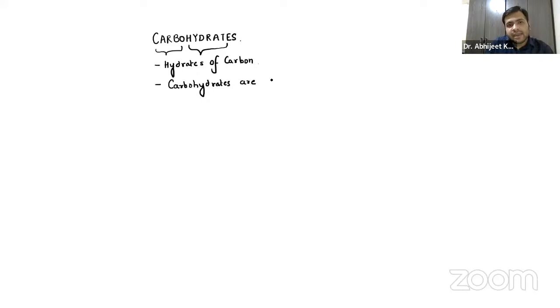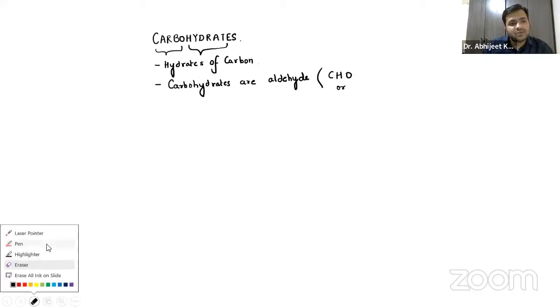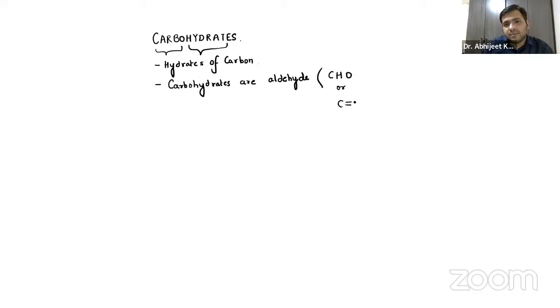The carbohydrates are aldehyde. You already know what the functional group is. This aldehyde is the functional group. The formula is CHO, or I can also write it in this form, C double bond O and this is H. That is nothing but the aldehyde group, CHO, or keto derivative.